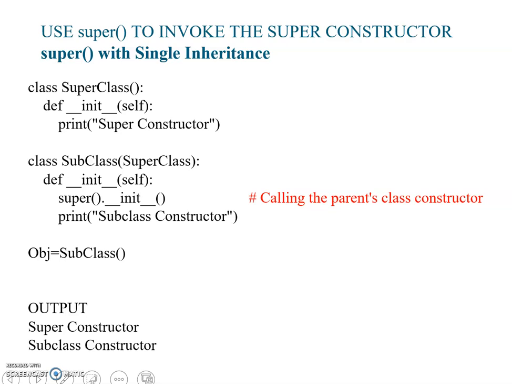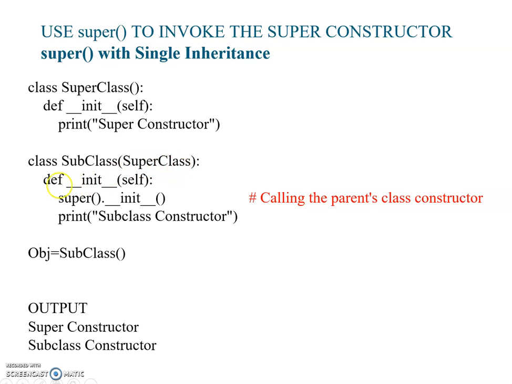So let us see an example. Use of the super function to invoke the super constructor with single inheritance. We have already seen single inheritance in my last videos. Single inheritance means there is only one class which is derived from one base class. Here class super is a base class, or superclass, which has a constructor in which I have written the code print super constructor, and then I have created a subclass which is a subclass of the base class.